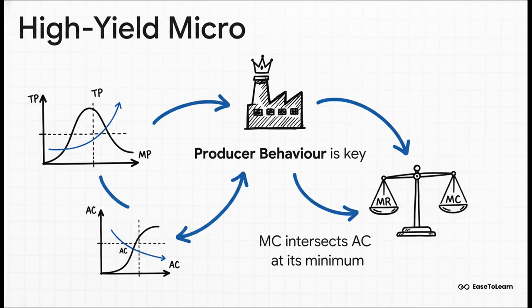its lowest point. Understand the key difference between returns to a factor and returns to scale. And of course, the golden rule of profit maximization, MR equals MC. Trust me, these are the logic points they love to test. Now, for macro, the determination of income and employment is a huge one.